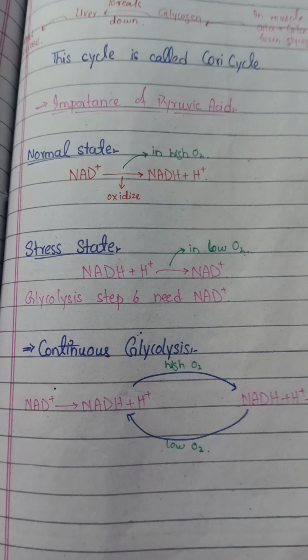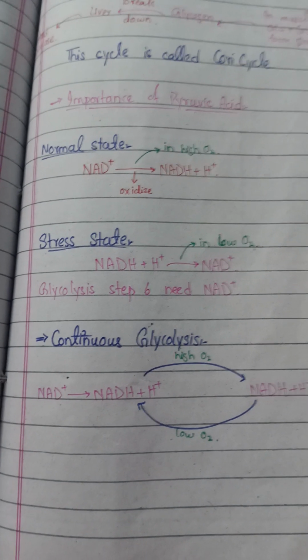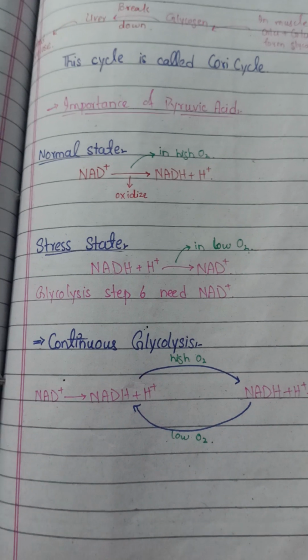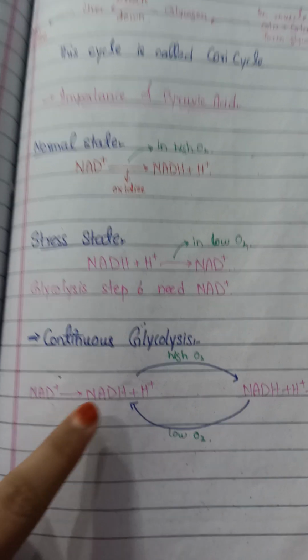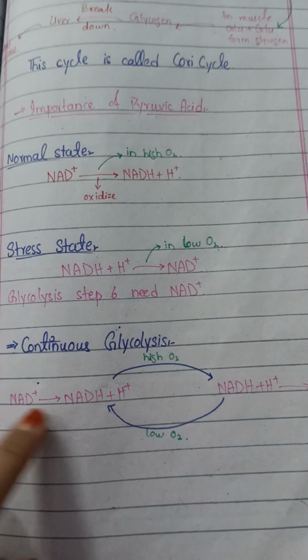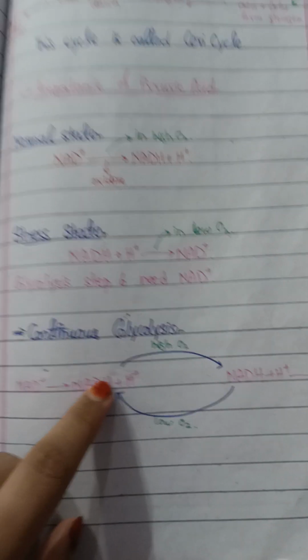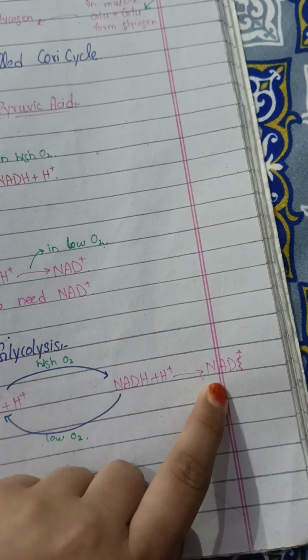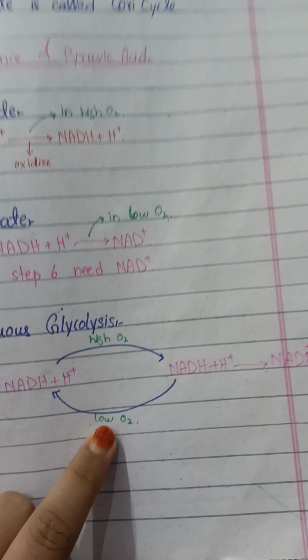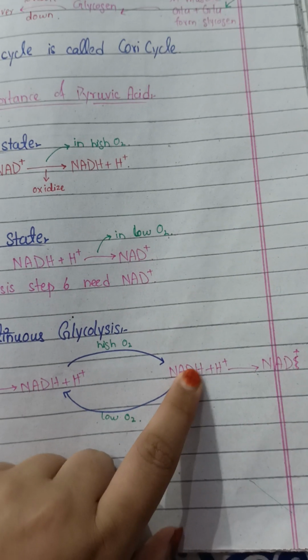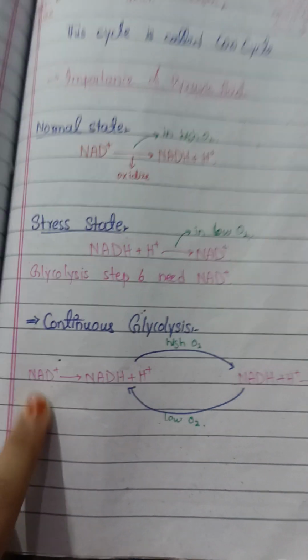For the continuous glycolysis process we need this at a high concentration of oxygen. This NADH is converted into NAD positive, while in the low oxygen state NADH is converted into NAD positive.